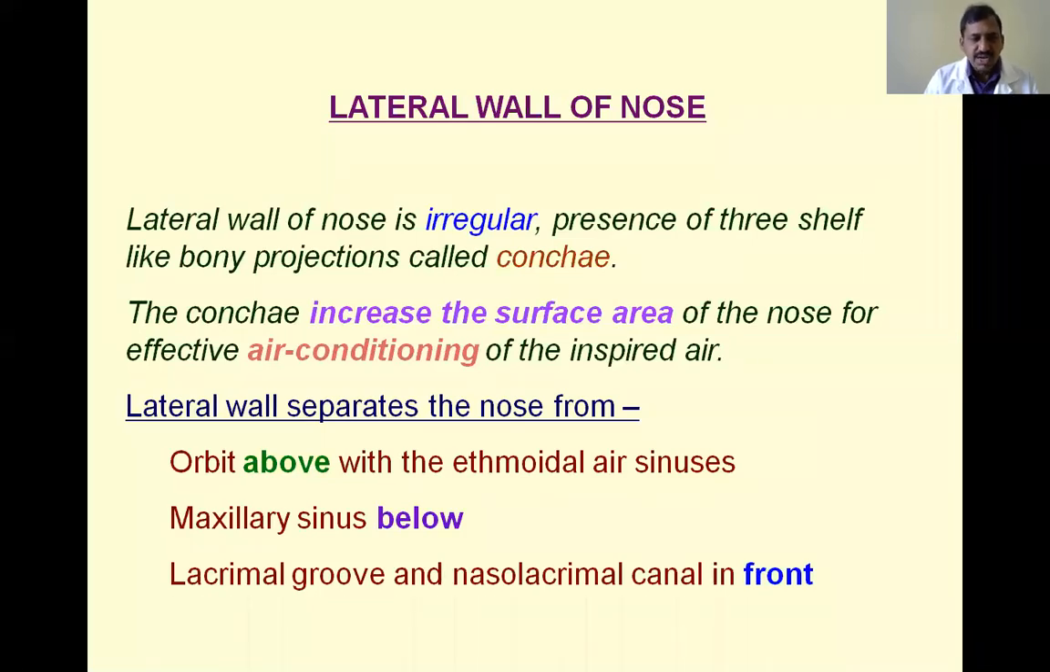Next, the lateral wall separates the nose from the surrounding structures. It separates the orbit above, with the ethmoidal air sinuses, the maxillary sinus from below, and the lacrimal groove and nasolacrimal duct from the front.